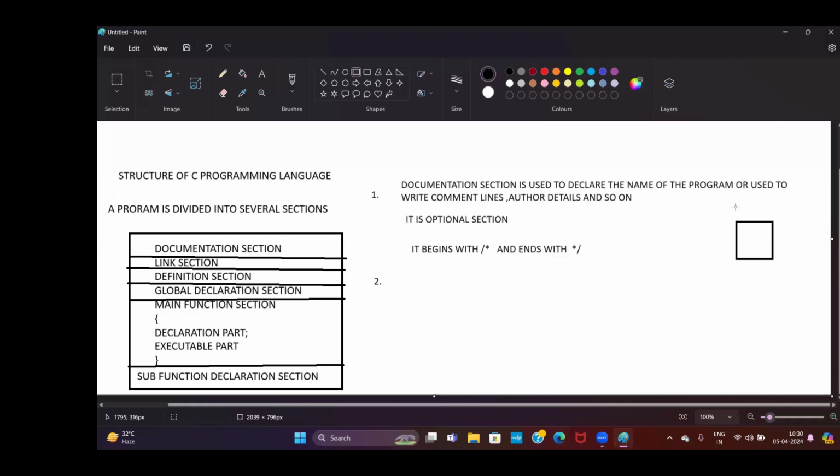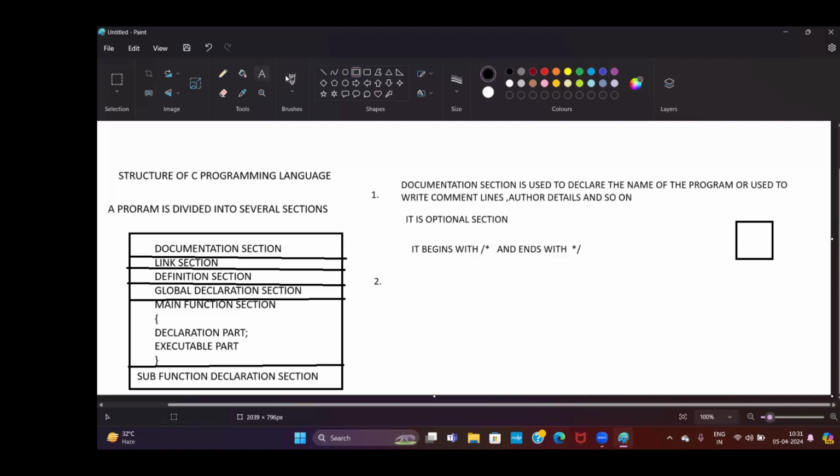existing functions. Because C is a structured programming language, whenever the C language was developed, they developed some functions. So the C language developers already developed some functions. Such functions exist in a library.